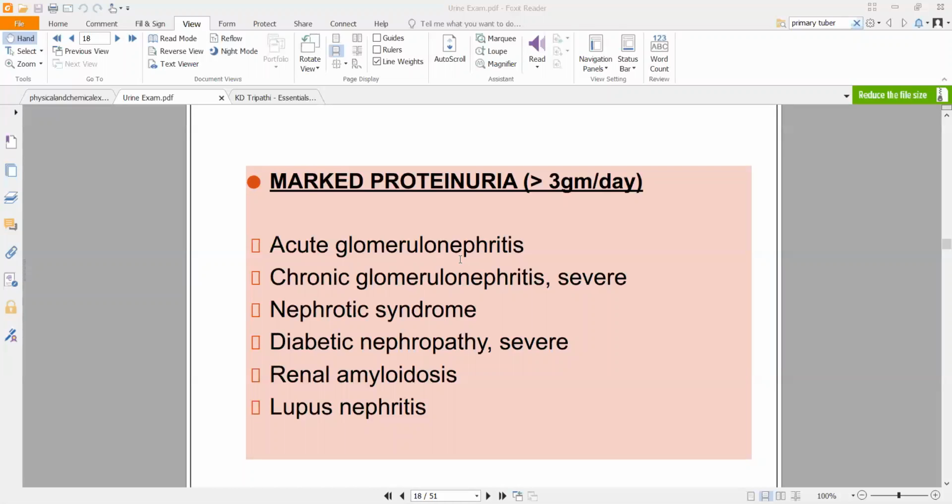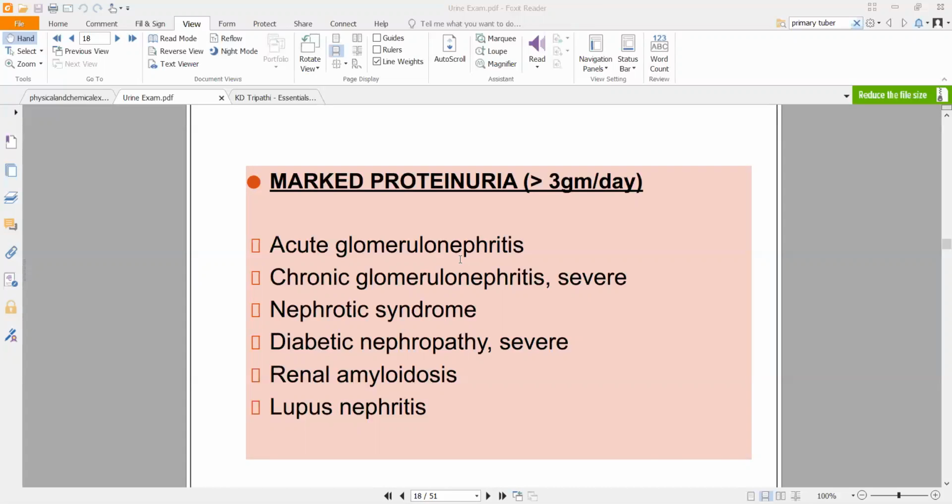Or if you have a complication of diabetes called diabetic nephropathy, wherein your kidneys will get damaged. The nephrons will get damaged beyond repair. Then renal amyloidosis. Amyloidosis is a condition in which a particular type of protein called amyloid starts getting accumulated in your body. Renal amyloidosis literally means that protein is getting accumulated in your kidney. This protein will hinder normal functioning, in turn causing damage as well. That is why you'll have proteinuria.